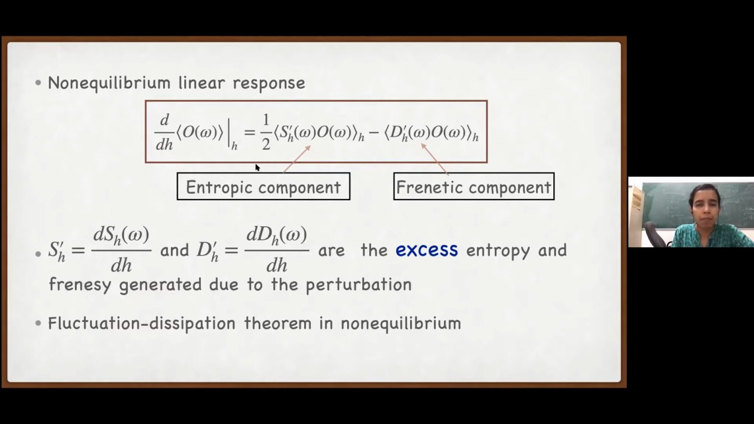So we have a response formula with two terms. The first one is the correlation of the observable with the excess entropy, which we call the entropy component of the susceptibility. The other one is the correlation of the observable with the excess frenzy, which we call the frenetic component. As I said, S epsilon prime and D epsilon prime are the excess entropy and frenzy generated by the perturbation. This relation is the fluctuation dissipation theorem in non-equilibrium.